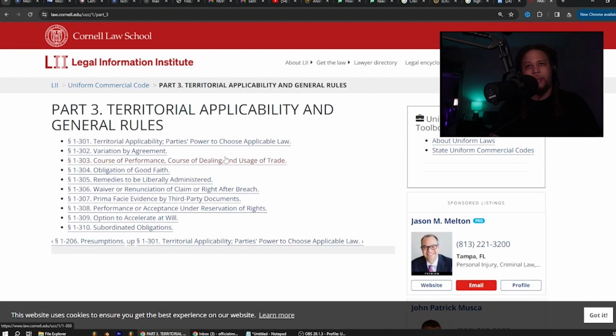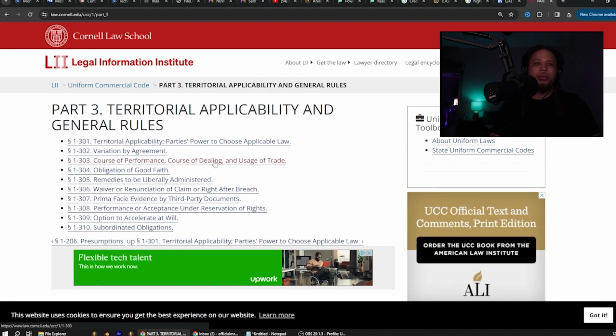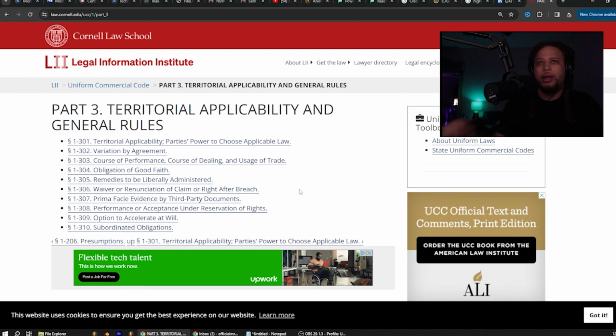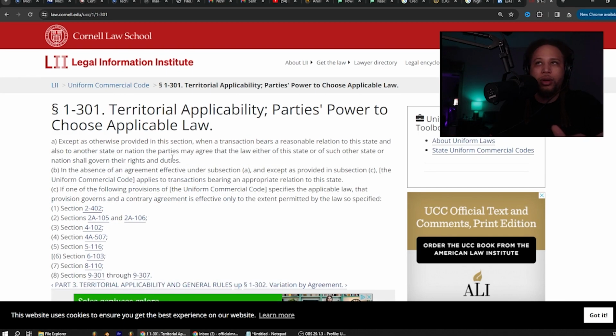All right, so we're on part 3. Territorial applicability and general rules. Territorial applicability. Parties' power to choose applicable law. A, except as otherwise provided in this section, when a transaction bears a reasonable relation to the state and also to another state or nation, the parties may agree that the law either of this state or of such other state or nation shall govern their rights and duties.